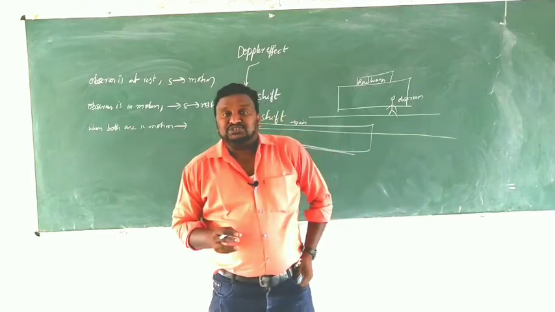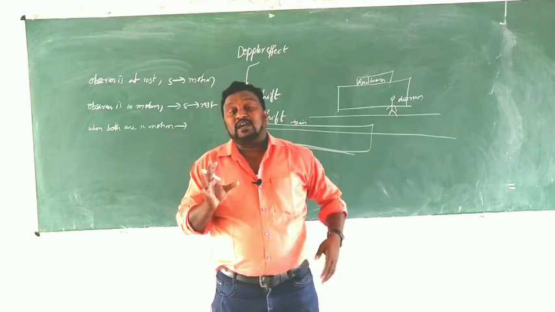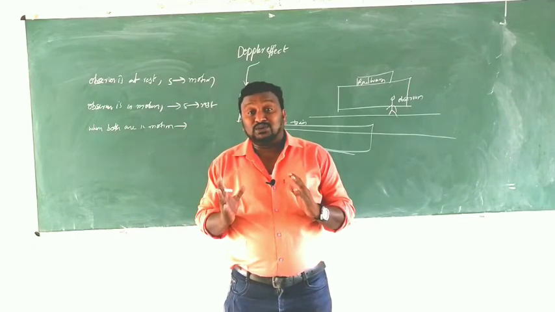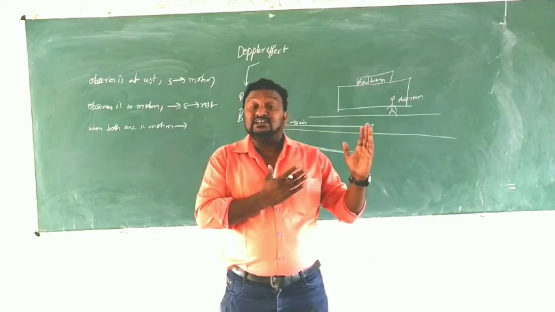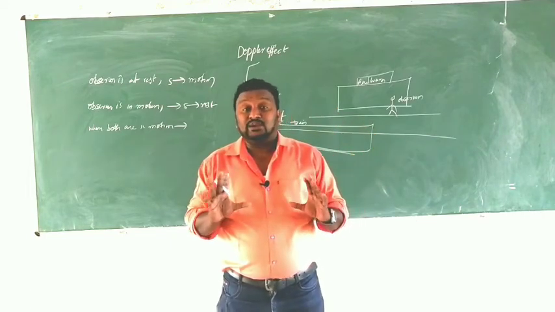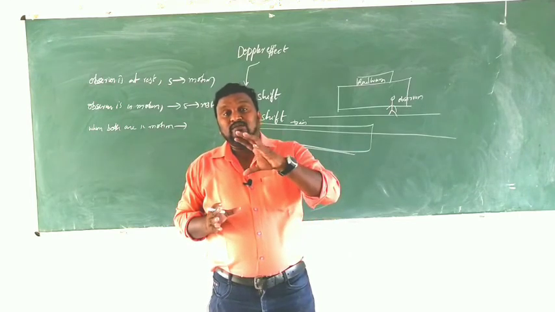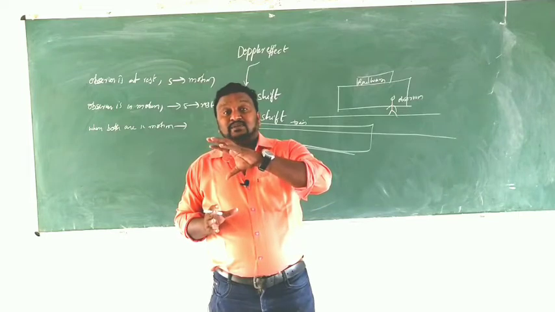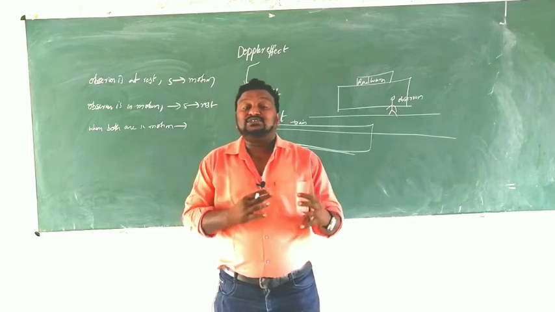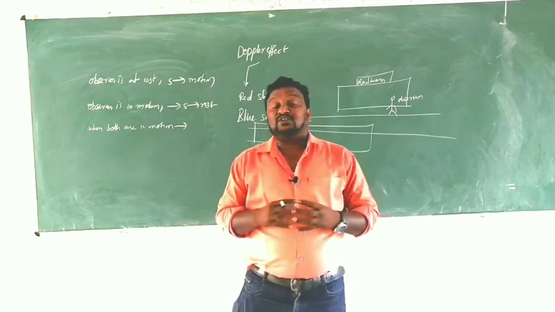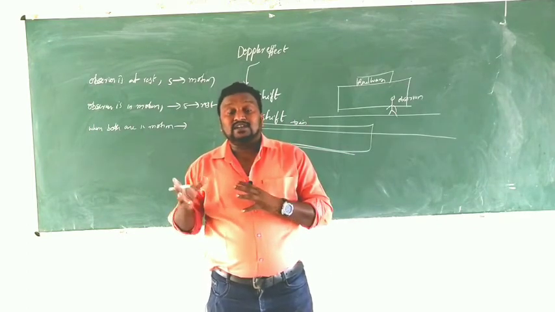The apparent change in frequency of light observed by the observer when the source and observer are in relative motion. That is called the Doppler effect in light.